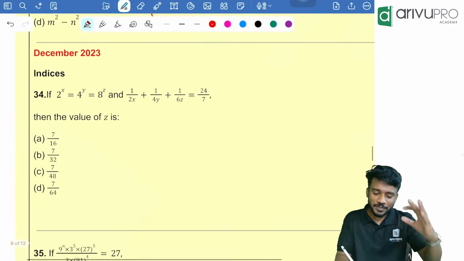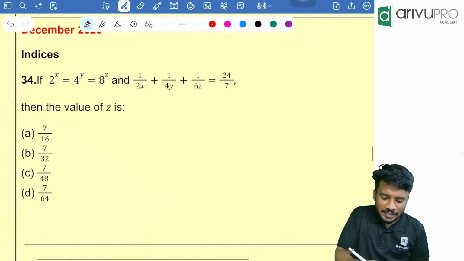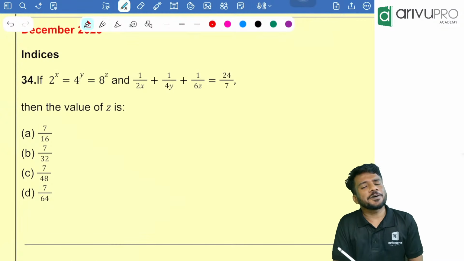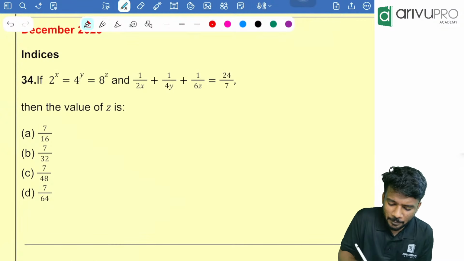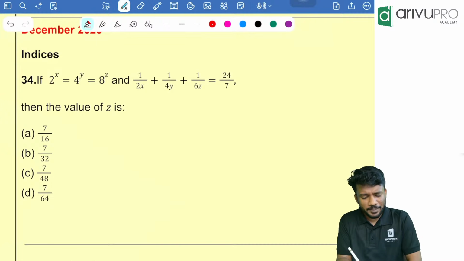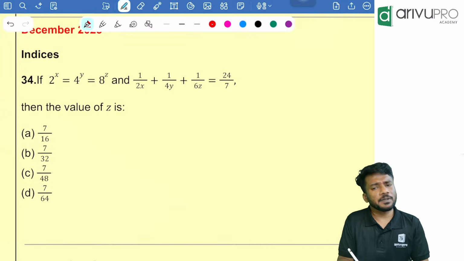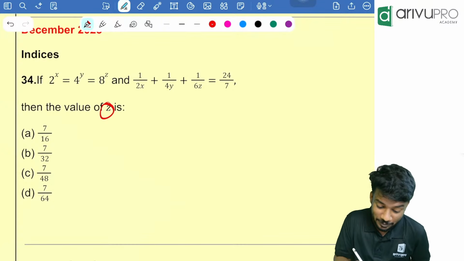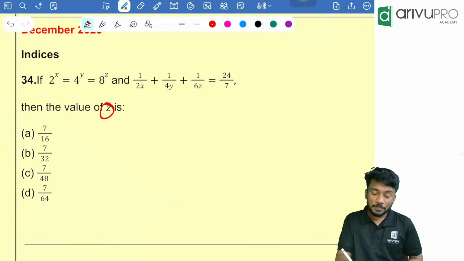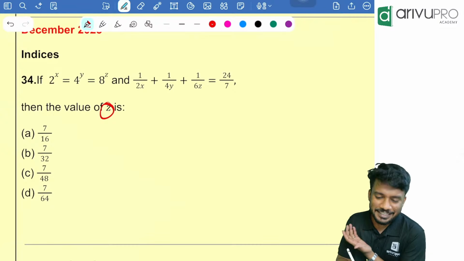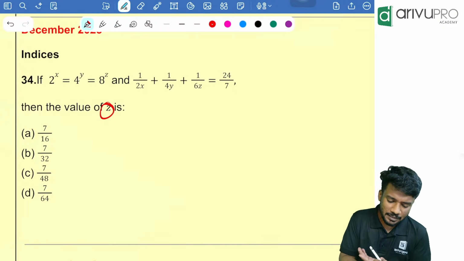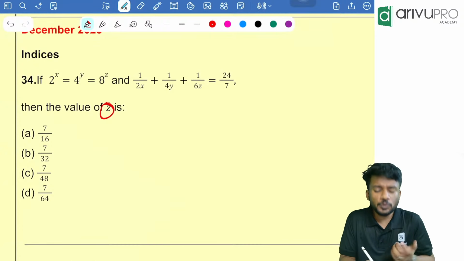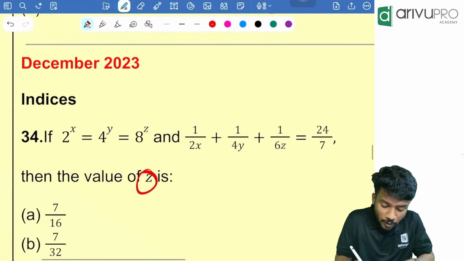Yes, we are going to solve this question. It's a very interesting question. People, we need to find the value of 1 by 2x plus 1 by 4y plus 1 by 6z is equal to 24 by 7. Then they also gave us that 2 raised to x is equal to 4 raised to y is equal to 8 raised to z. Now, how to write this?